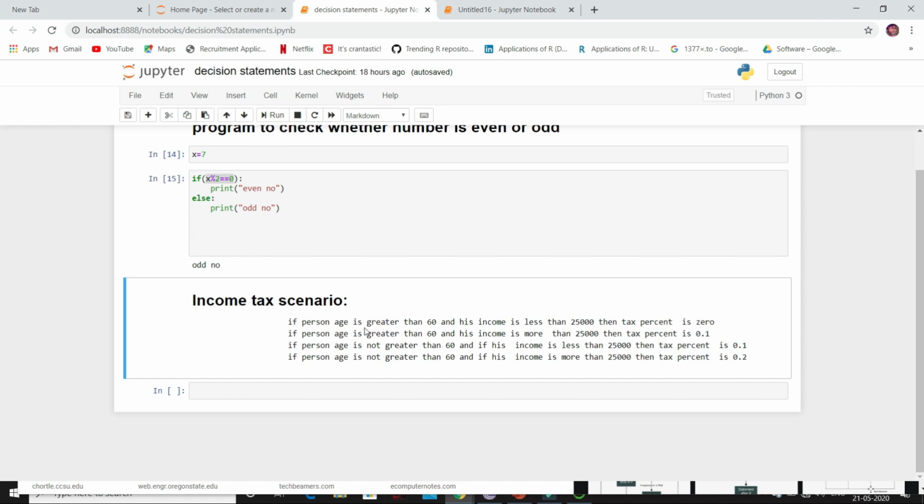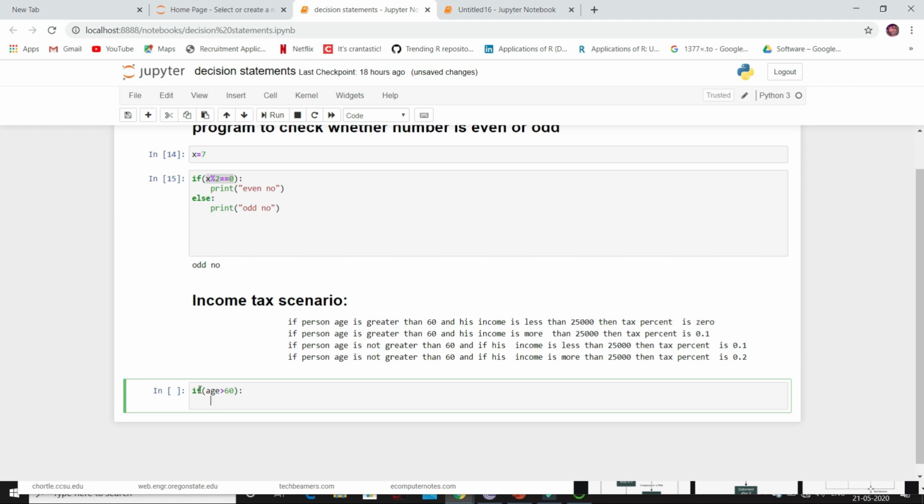So here the first condition was age. After the age condition is checked, then we were checking the income. So whenever we have to check for another condition after the first condition is true, we use nested if. Now let's code. So our first condition is age. So if age is greater than 60, and inside this we have one more condition, that is income.